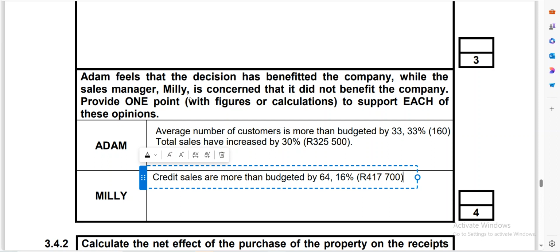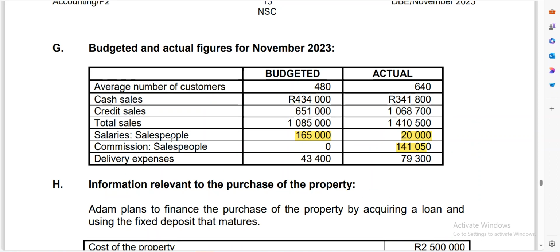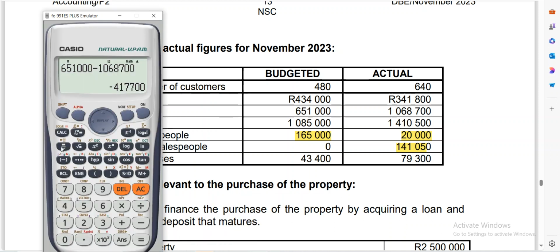And also look at this. You can also look at the percentage. Our credit sales is a major percentage of total sales, but let's check the percentage. So you take 1,068,700 divided by 1,410,500 multiplied by 100.